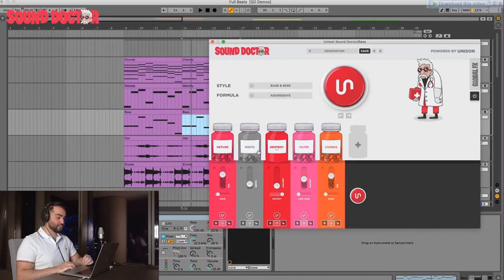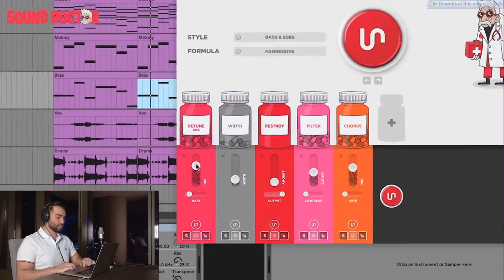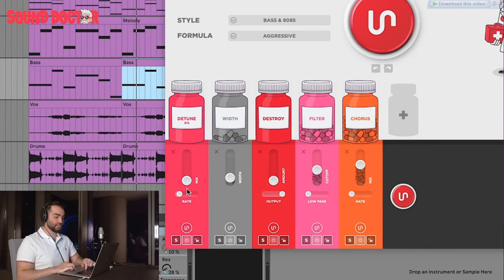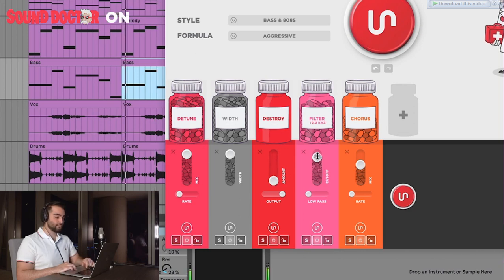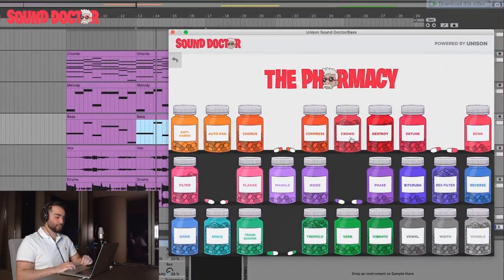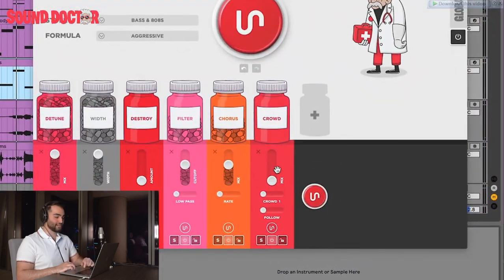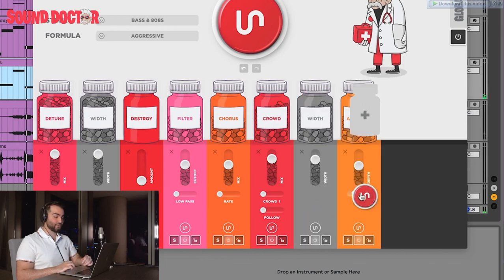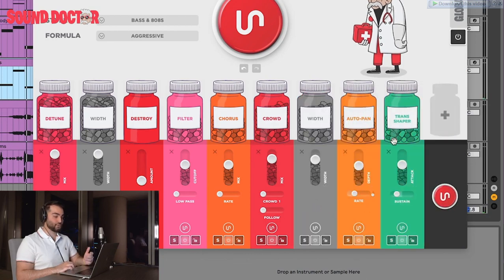And on top of that, you can adjust the individual parameters, of course. So if you wanted less detune, you could do it like this. More. You could widen it. You could add some more distortion. You can increase the cutoff. And you can add individual effects on top of it too. So if you wanted to add like a crowd sound. And on top of that, you can generate an additional effect with random parameters as many times as you want.